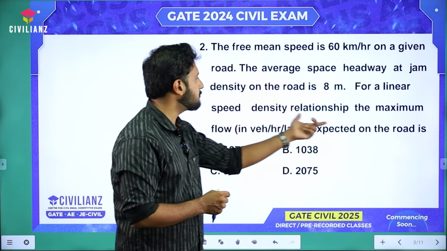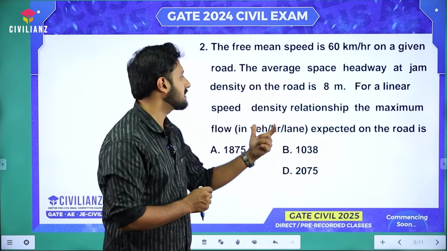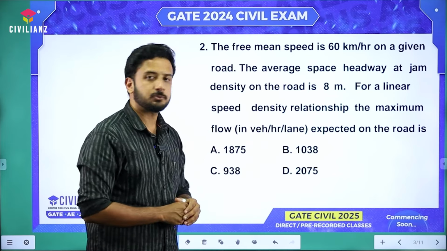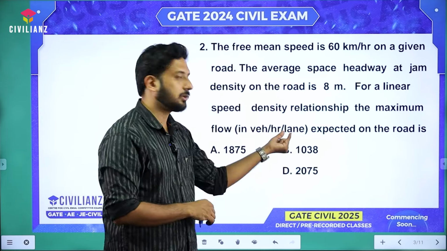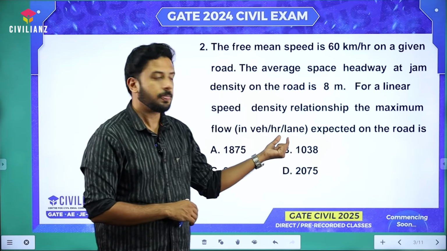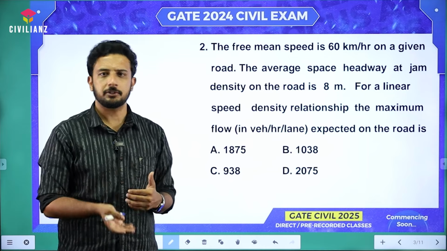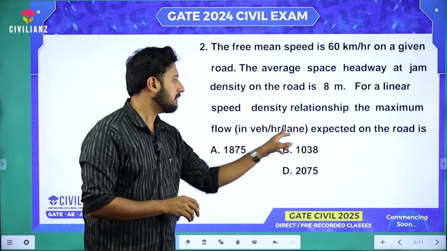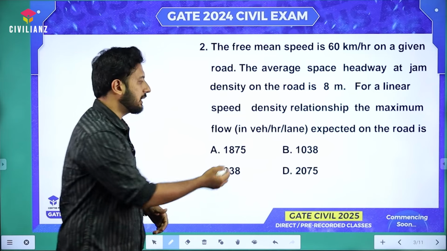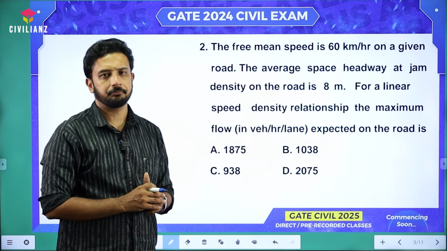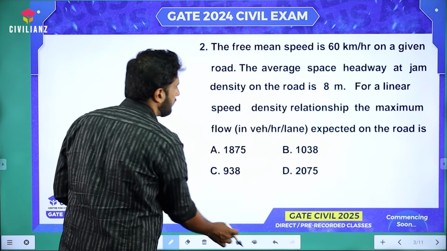So for a linear speed density relationship, the maximum flow expected on the road is what they are asking, in the unit vehicles per hour per lane. You should not get any confusion when you see per lane, because whenever we calculate the traffic flow, actually we are calculating per lane only. Even if they are giving simply vehicles per hour, then also our answer will remain the same. Got it? Now how to solve it?